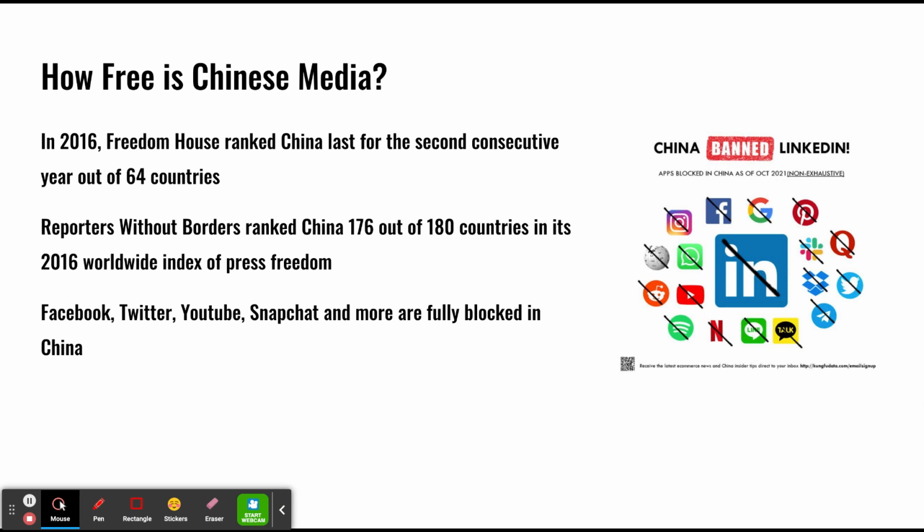So how free is China? China has almost every social media blocked. For example, Facebook, Twitter, YouTube, and Snapchat cannot be accessed in China. In 2016, Freedom House ranked China last for the second consecutive year out of 64 countries, and Reporters Without Borders ranked China 176 out of 180 countries in its 2016 Worldwide Index of Press Freedom.